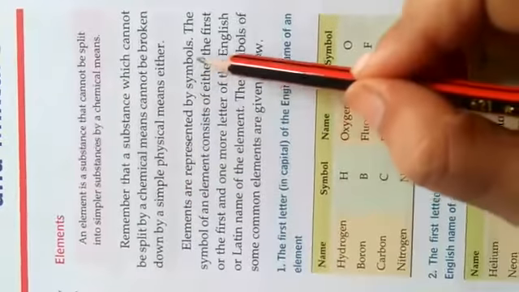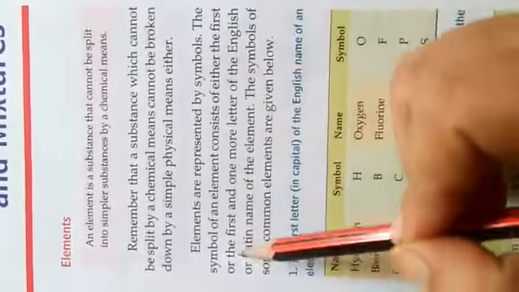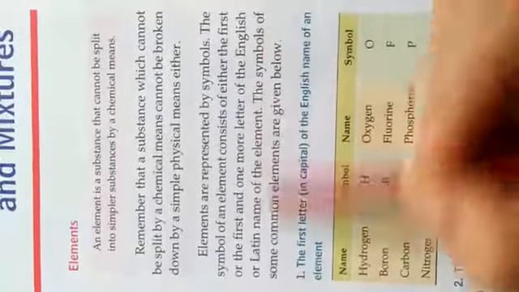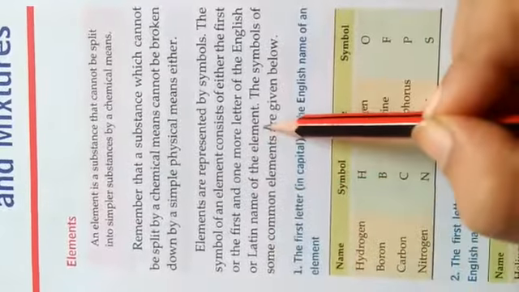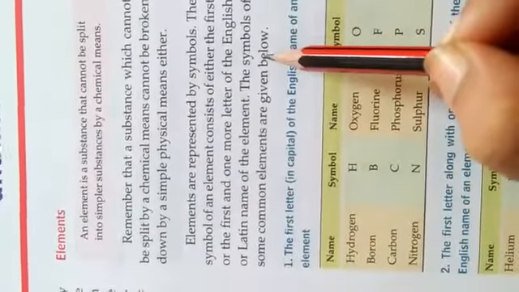Elements are represented by a symbol. The symbol of an element consists of either the first letter and one more letter of the English or Latin name of the element. The symbols of some common elements are as given below.